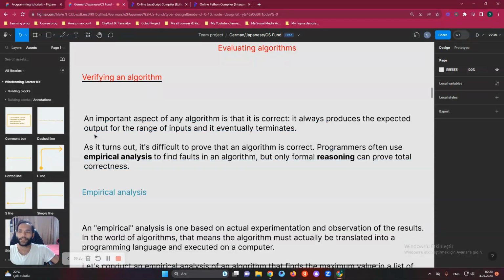So let's verify the algorithm, what it is. An important aspect of any algorithm is that it's correct. It always produces the expected output for the range of inputs and it eventually terminates. As it turns out, it's difficult to prove that an algorithm is correct. Programmers often use empirical analysis to find results, but only formal reasoning can prove total correctness.